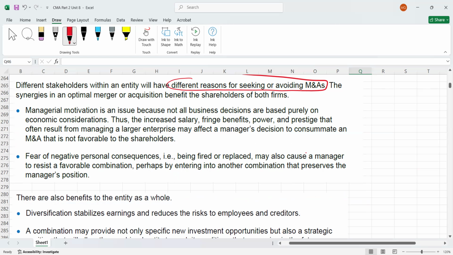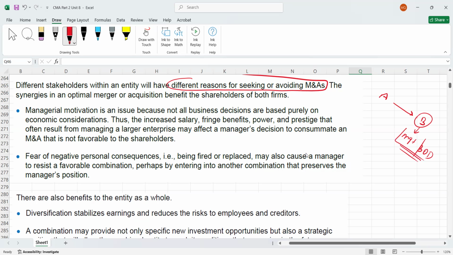First, I'm going to explain with an example. Let's assume company A is going to merge with B. B's management or the board of directors want to merge with A.